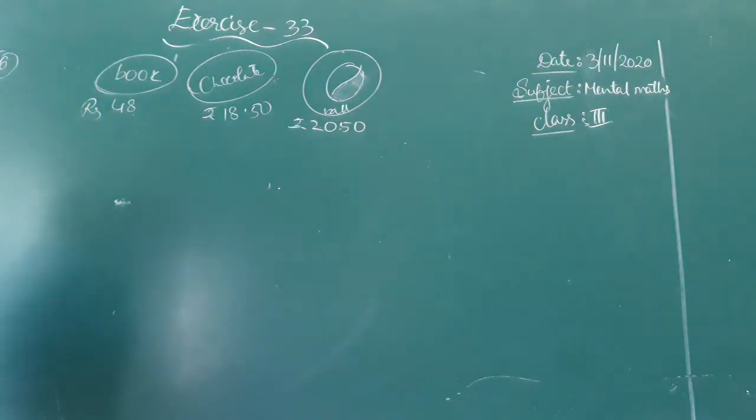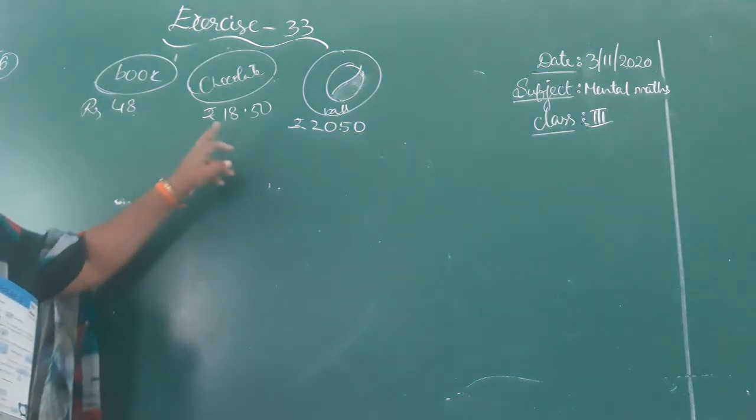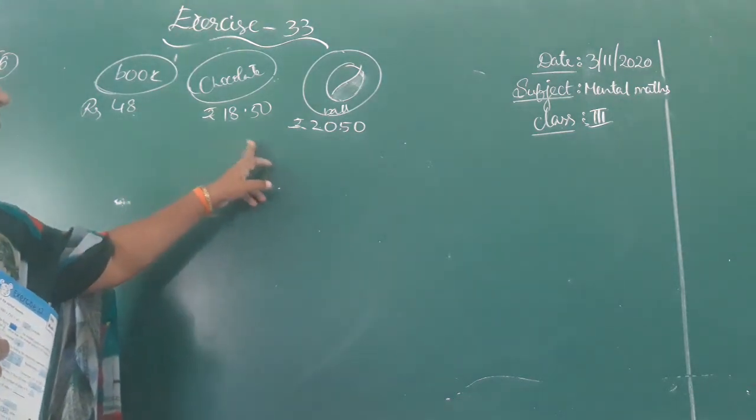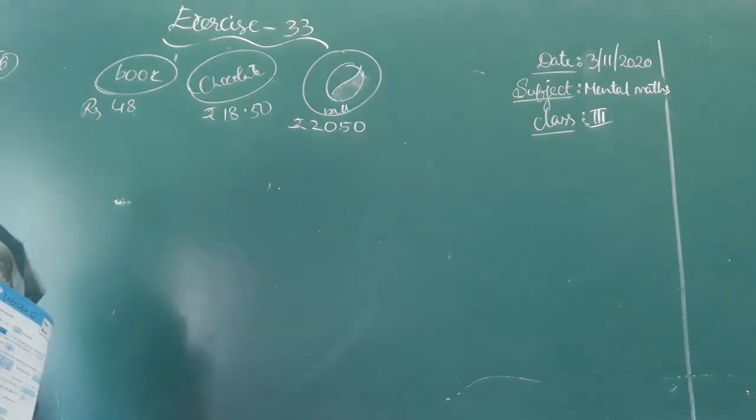They have given the diagrams of a book, a chocolate and a ball. Book costs 48 rupees, chocolate costs 18 rupee 50 paise and ball costs 20 rupee 50 paise.